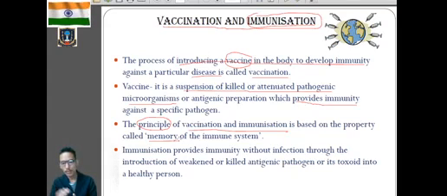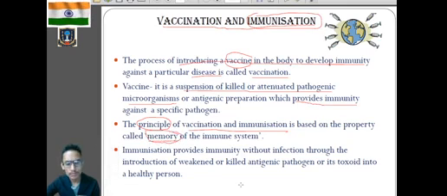B lymphocytes help in the formation of antibody against a particular antigen. So during vaccination, the vaccines we introduce will not only lead to the formation of antibody, but also to the formation of memory cells.